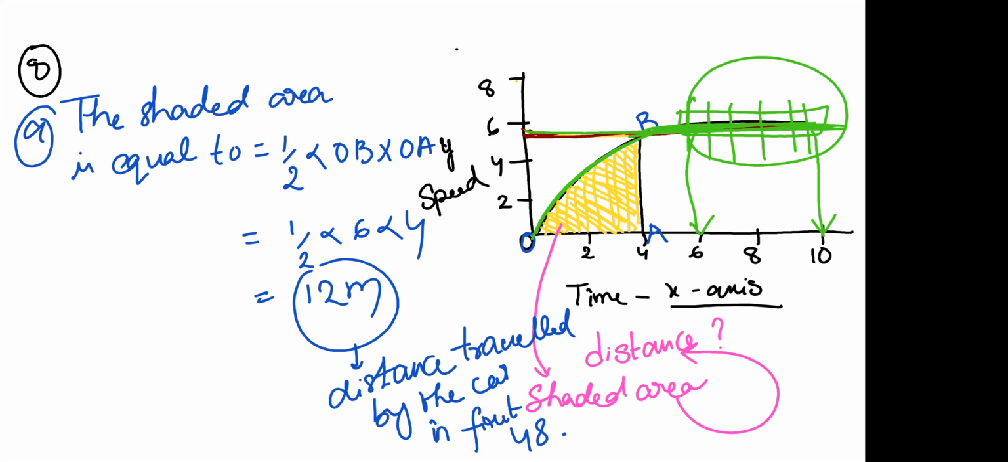Okay. What is given there? Find how far the car traveled in the first 4 seconds. Shade the area on the graph that represents the distance traveled by the car during this period. What is the meaning of it?